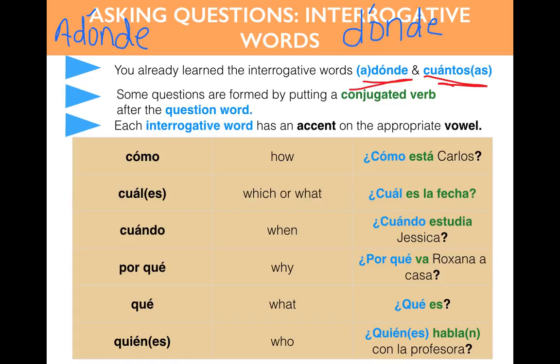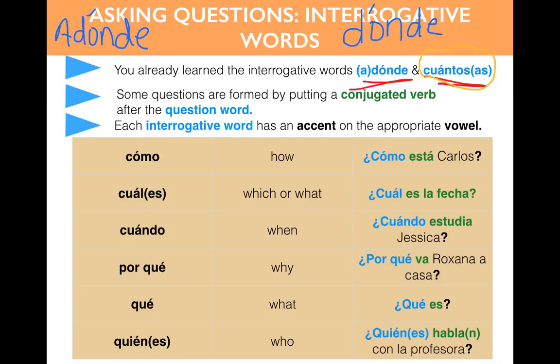Look at the right. ¿Cuántos y cuántas? So these interrogative words mean how many or how much. So ¿cuánto dinero tienes? How much money do you have? ¿Cuántos teléfonos hay en la clase? How many phones are in the class? So there's lots of ways that we can already use these interrogative words. However, we are going to learn some new ones today.